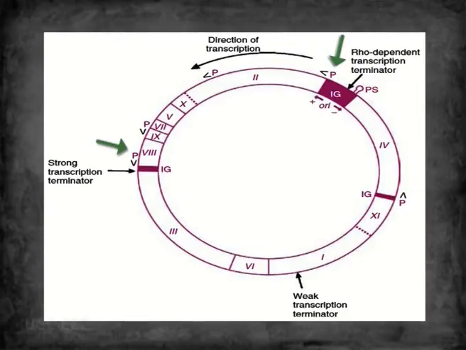There are two strong promoters, one after gene 8 and one after gene 4. There are two strong transcription terminators, one after gene 8 and one after gene 2, and there is a weak terminator within gene 1. Now, how does M13 infect its host? The infection process is unique.